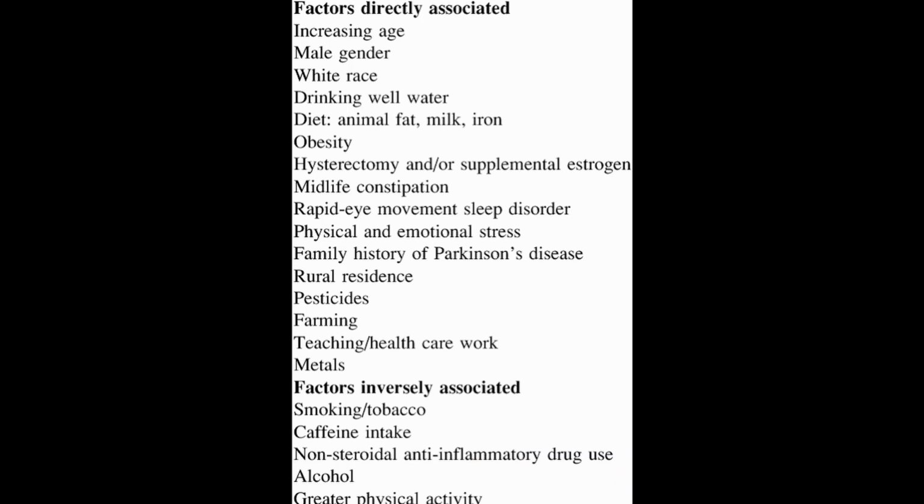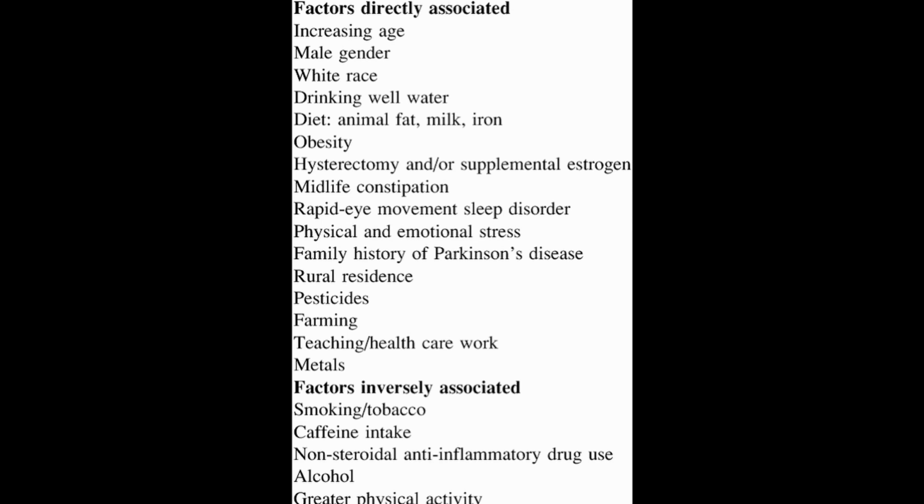Now we discuss the factors that are directly or inversely associated with Parkinsonism. The first one is increasing age, and the second one is that it affects males more than females. Third one is white race. Fourth, drinking well water. Diet: a person who takes a diet of animal fat, milk, iron, and the sixth one is obesity. Seven is hysterectomy and estrogen supplement. Next is midlife constipation, rapid eye movement sleep disorder, and insomnia.